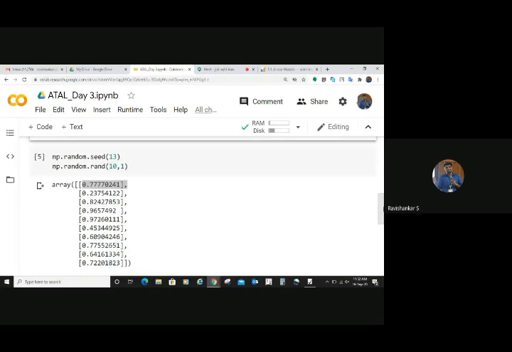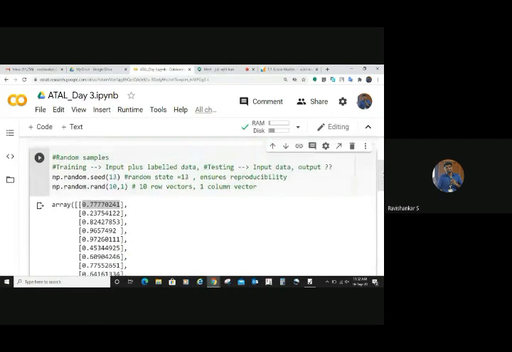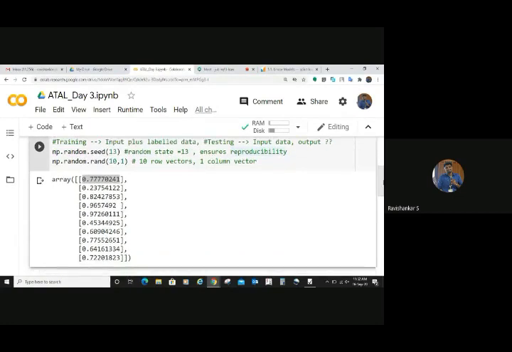It is extremely useful when you select samples from your training data. Each time you train, you will ensure that the same set of training samples is taken. Otherwise, it will randomly select, and each time a different set of samples will be taken. So in order to ensure reproducibility, you can use it. I hope you understood this. Have you understood this so far?